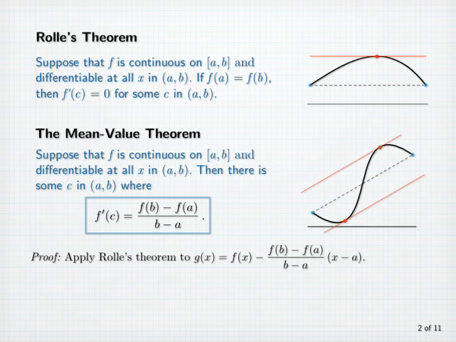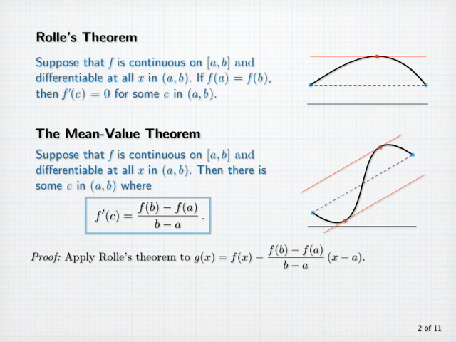When x equals a, the second term here is 0, and the first is f(a). So g(a) equals f(a). When x equals b, the second term is minus (f(b) − f(a)), and the first term is f(b). So g(b) is also equal to f(a).